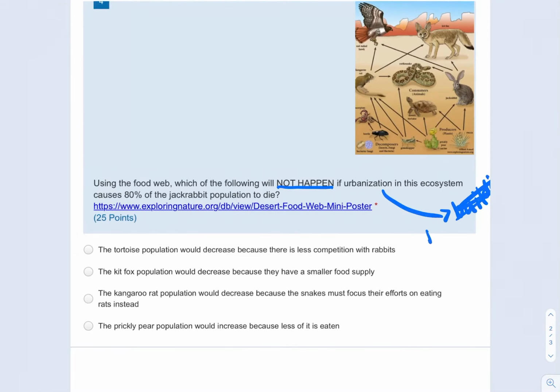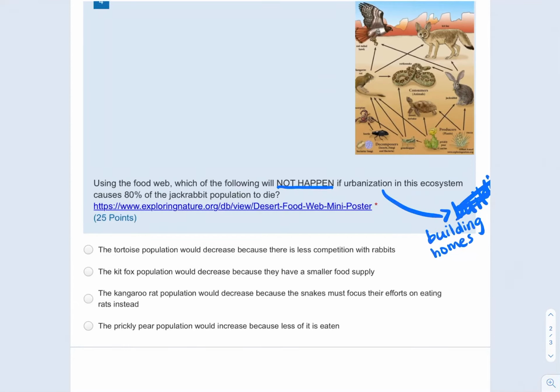So it's building homes, businesses, roads, anything like that. And so urbanization is when they take this once open area and then they start putting houses or streets there. Concrete, basically.